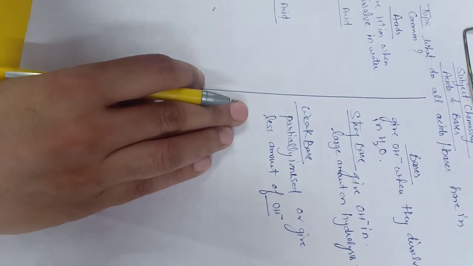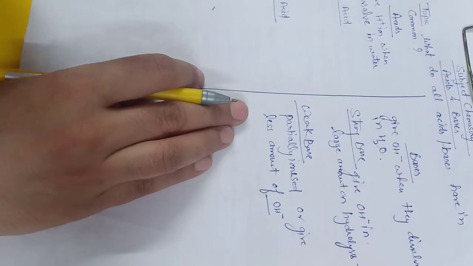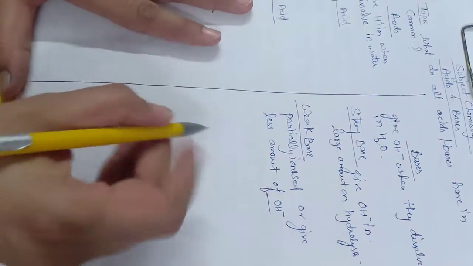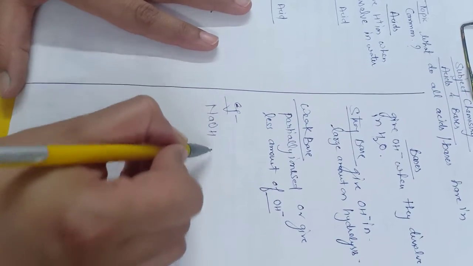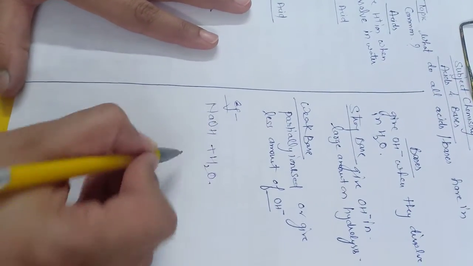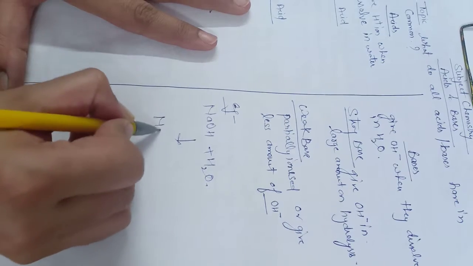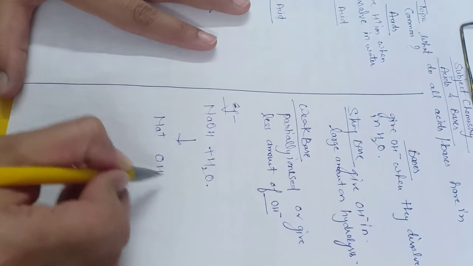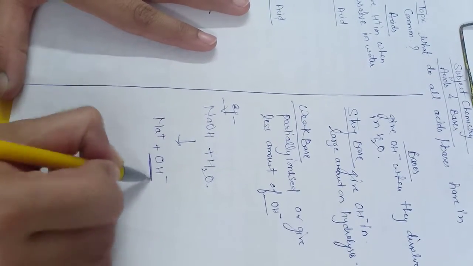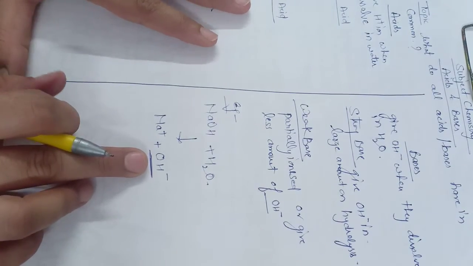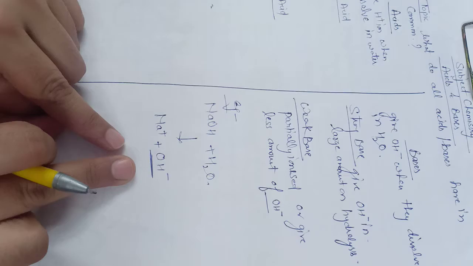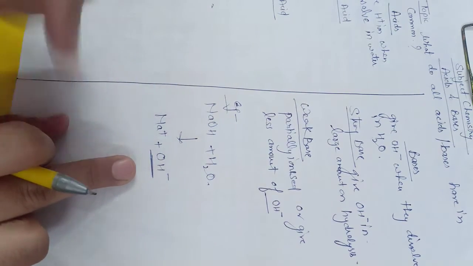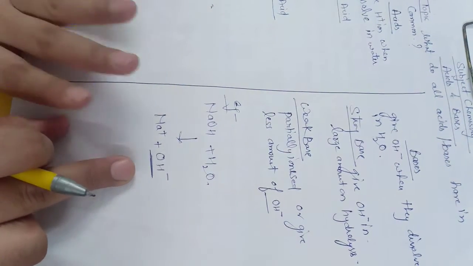If it furnishes a large amount after dissolving in water, then that is a strong base. For example, NaOH. When NaOH is dissolved in water, it furnishes Na plus and OH negative ions in large amount. Means it completely dissociates into Na plus and OH negative ion. That's why it is a very strong base.